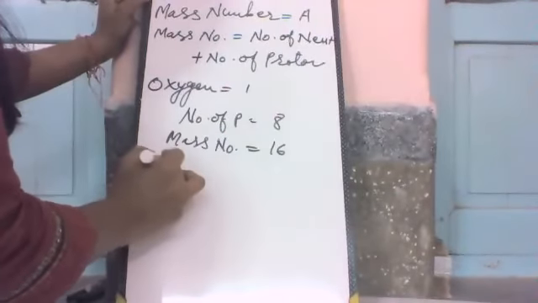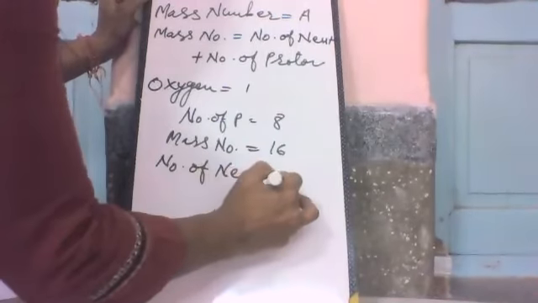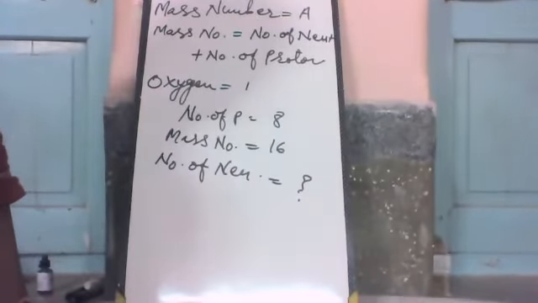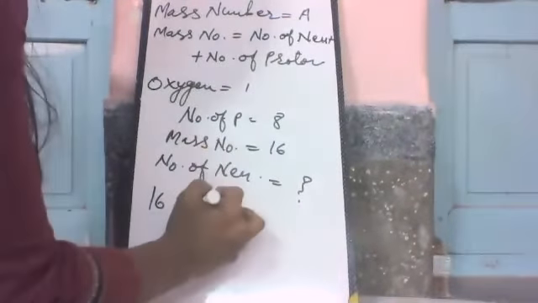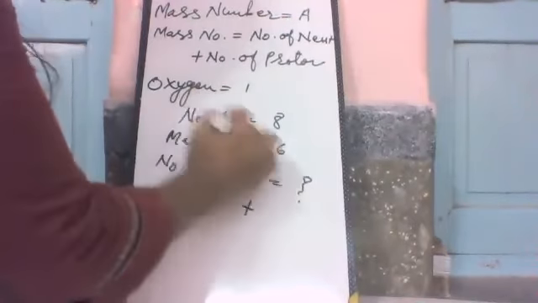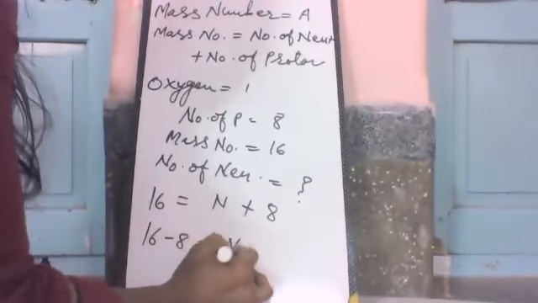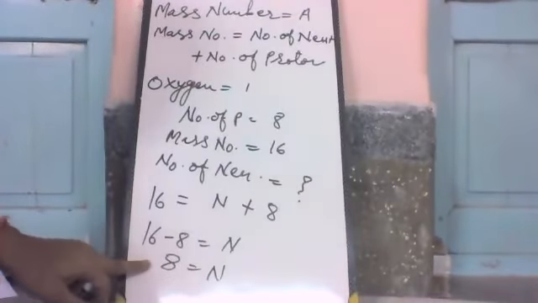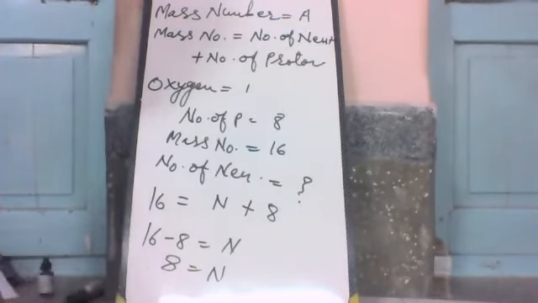Then tell me, what is the number of neutrons? Mass number equals the number of neutrons, which we don't know, plus the number of protons, which we know is 8. Then find the answer. The number of neutrons is also 8. Is it clear? Yes, ma'am.